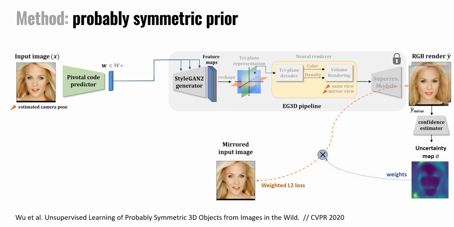We additionally make the encoder more 3D aware by applying a symmetric prior inspired by the work by Wu et al. In the first phase, we render the head from a mirror camera view and compare it to the mirrored input image by a weighted penalty. The weights are defined by an uncertainty map, where higher confidence is given for the pixels that are more likely to be the same as in the mirrored image. The loss is applied to both branches.